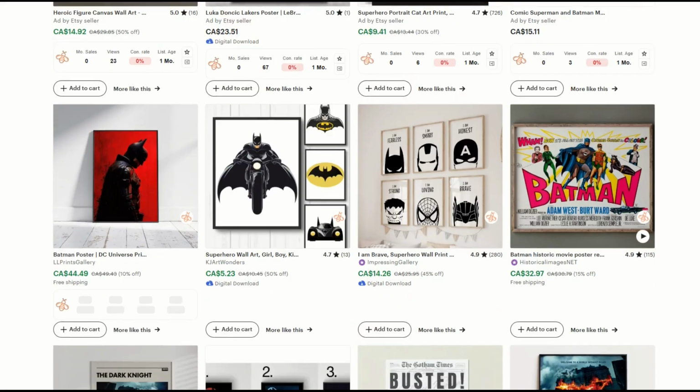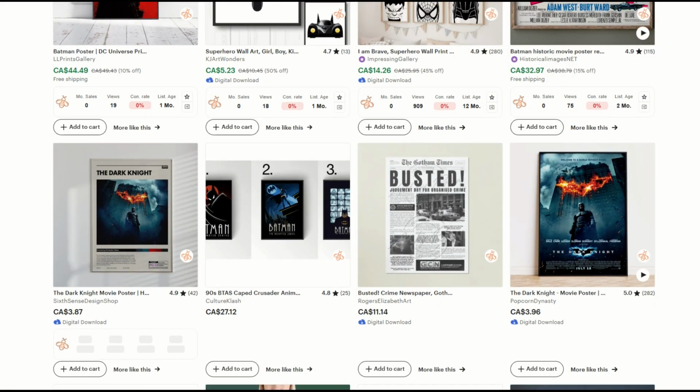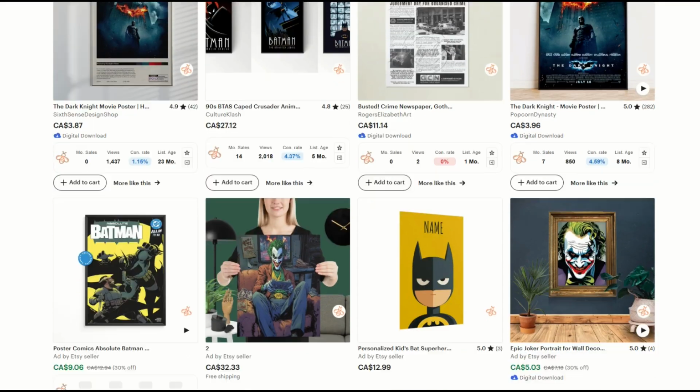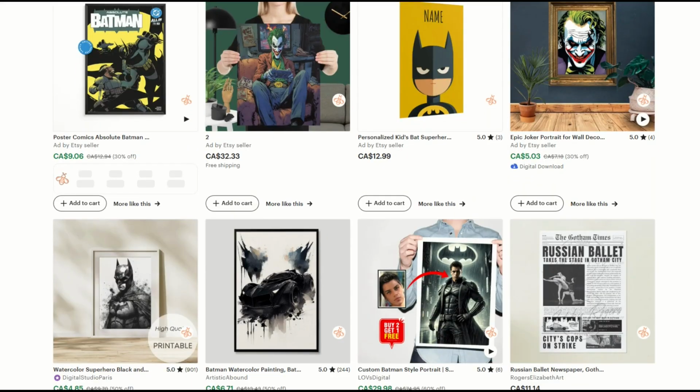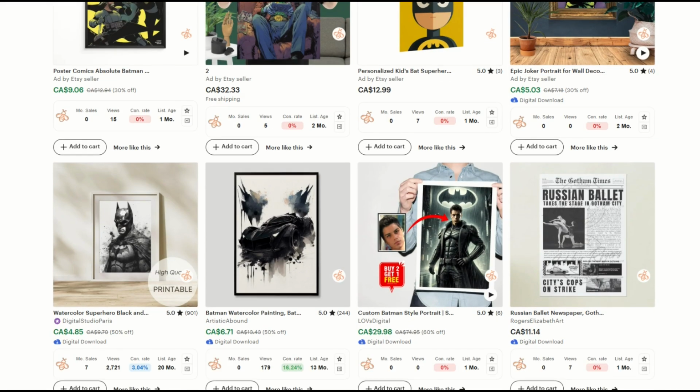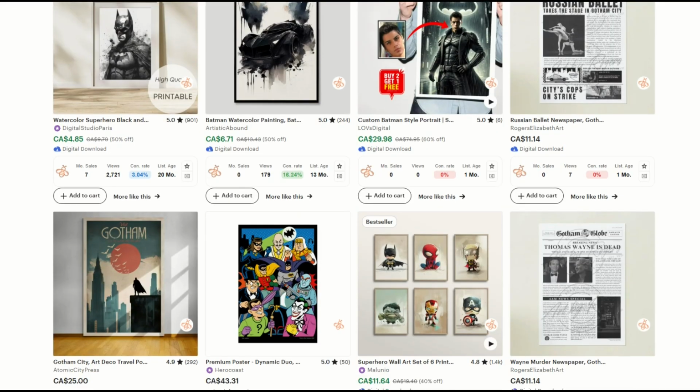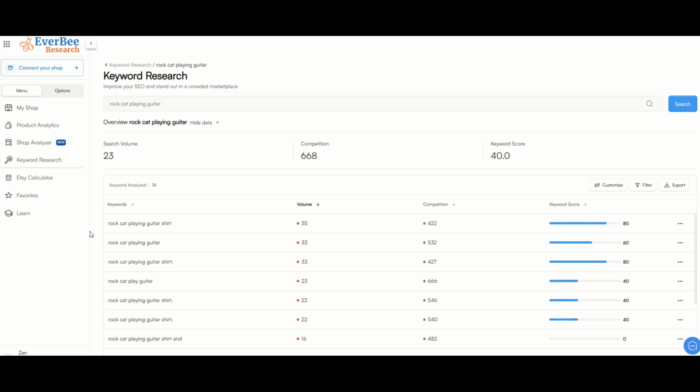There are no public domain assets featuring Batman. Not the movies, not the television show, not the comic books. Every single one of these has a risk of getting the listing not only pulled, but having the seller be banned from Etsy.